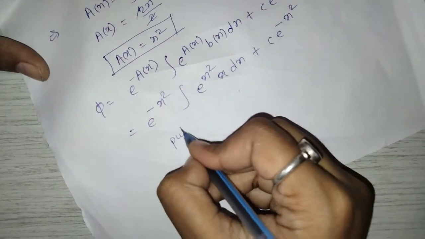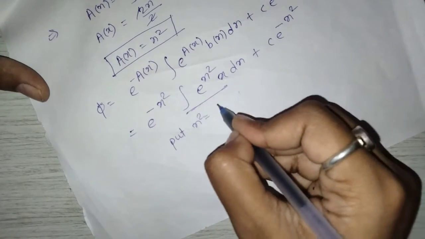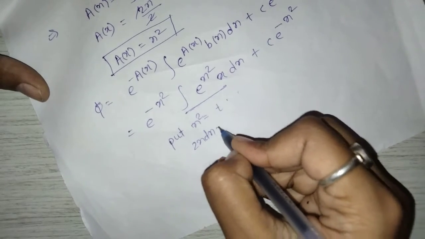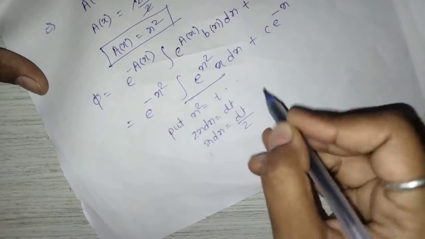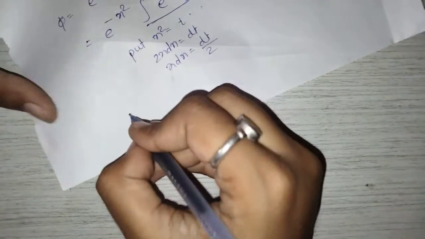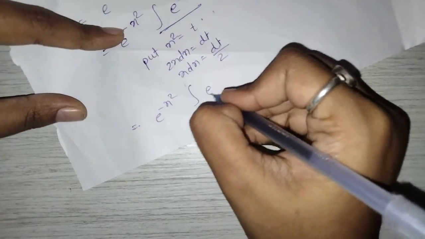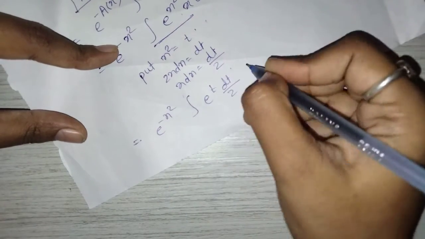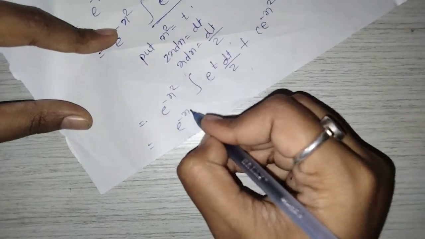Now put for this integration x square is equal to t. Take derivative on both sides, we get 2x dx is equal to dt, which means x dx is equal to dt upon 2. So this integration becomes e raised to minus x square into integration e raised to t, and x dx is equal to dt upon 2, plus c e raised to minus x square.